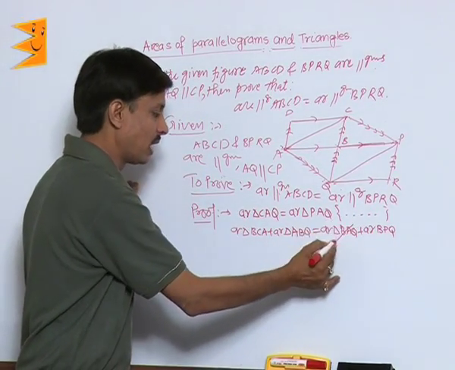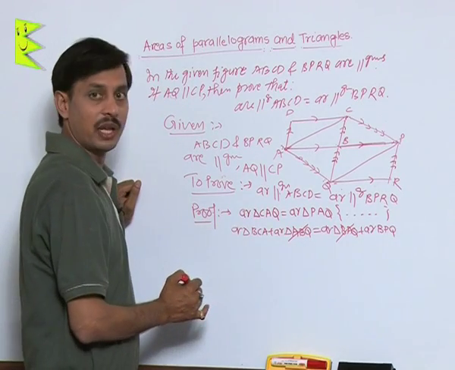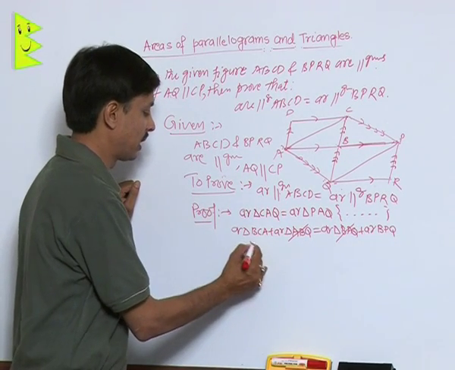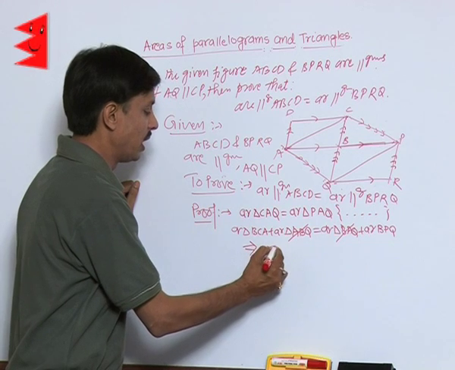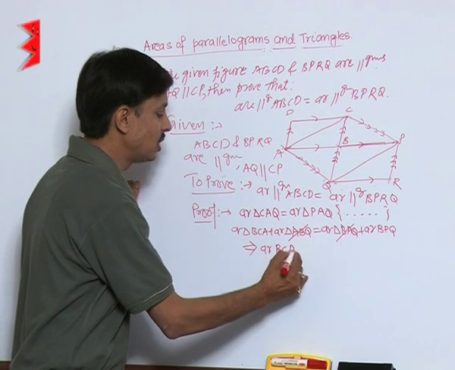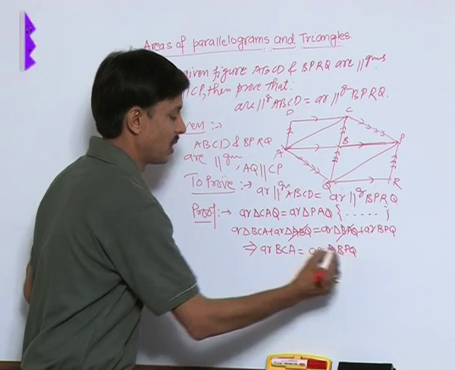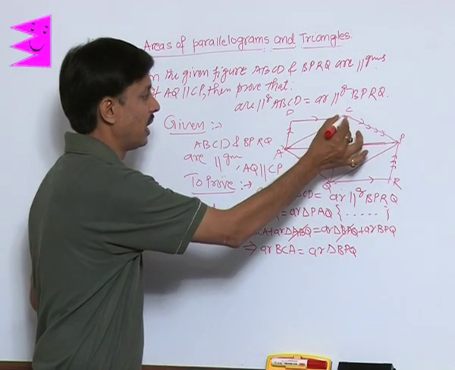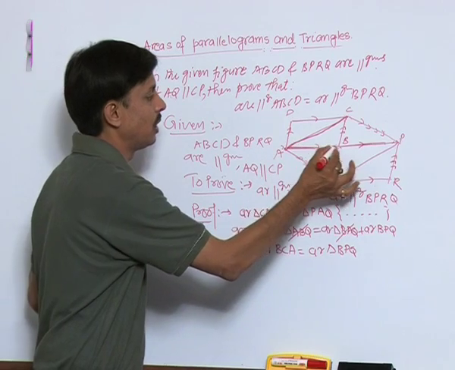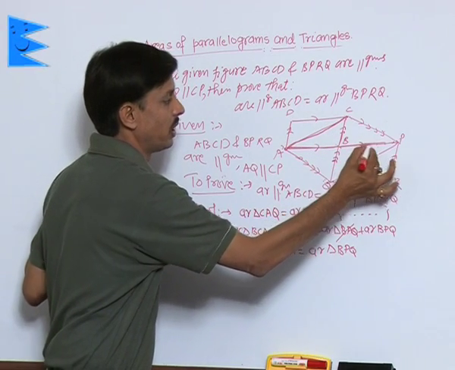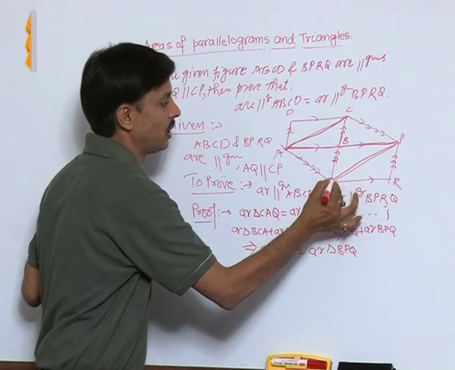We find ABQ is the common area, so it gets cancelled. I can say the area of triangle BCA is equal to the area of triangle BPQ.